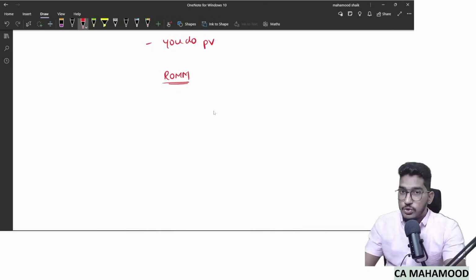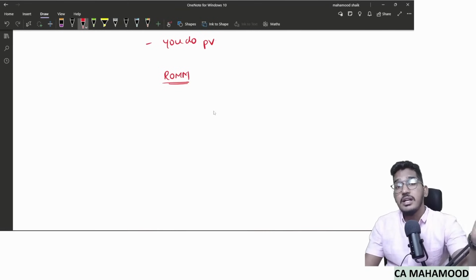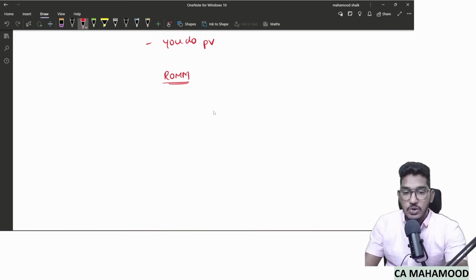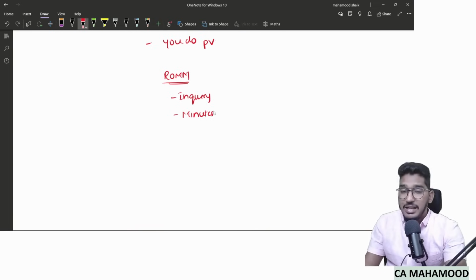So first, the auditor should do three things to identify, not the misstatement, but to identify what? Is there any possibility, is there any risk of happening of misstatement in the litigations and claims? By doing three simple things. What are they? First, inquiry. Inquiry with whom? Inquiry with management, those charged with governance, legal counsel. Next one, reading the minutes of the meetings. Then after that, finally, review the legal expenses account.